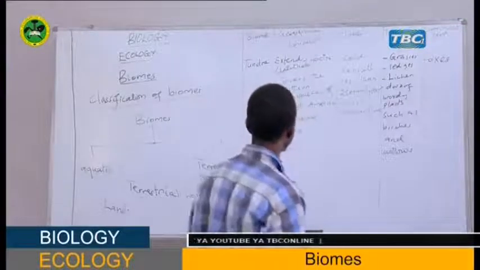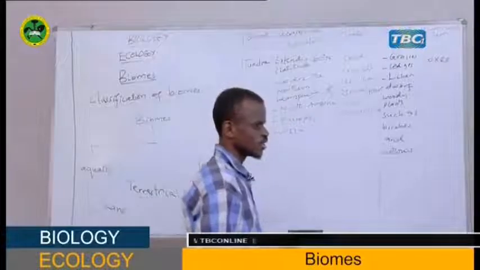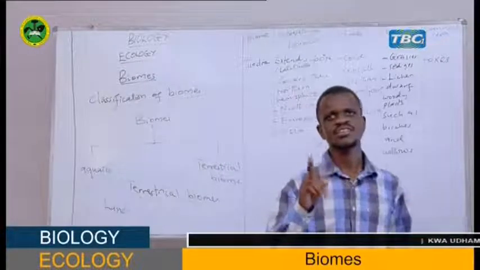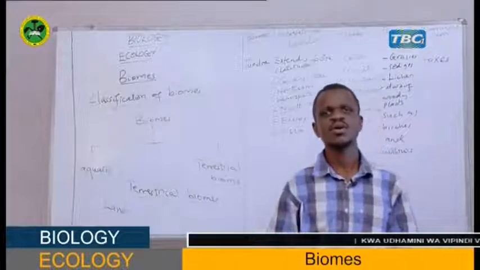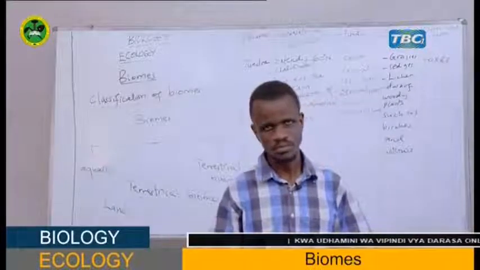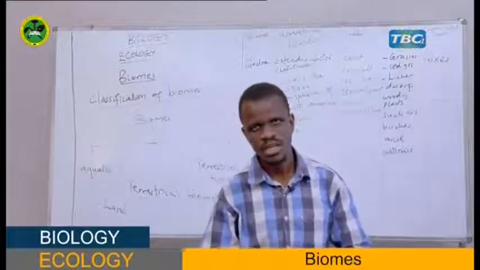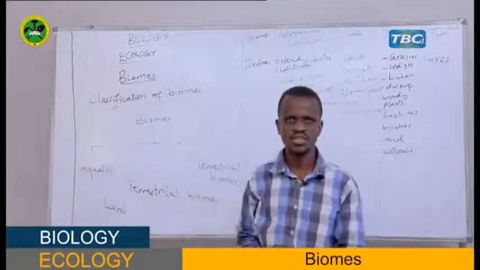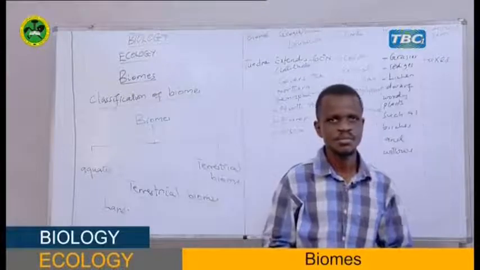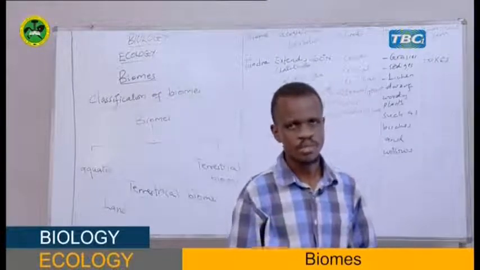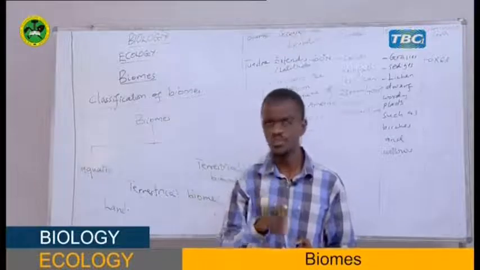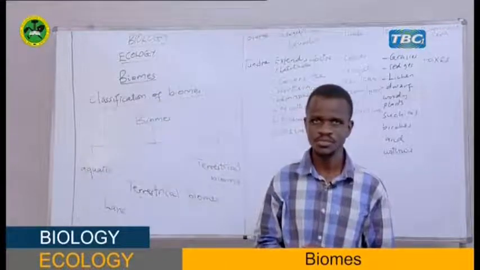Therefore, my student, that is about tundra. What have I said about tundra? I have said tundra is the coldest biome. Tundra extends 60 north, that is the latitude, and it covers parts of North America, Europe, and Asia, but in the northern hemisphere. Together, students?